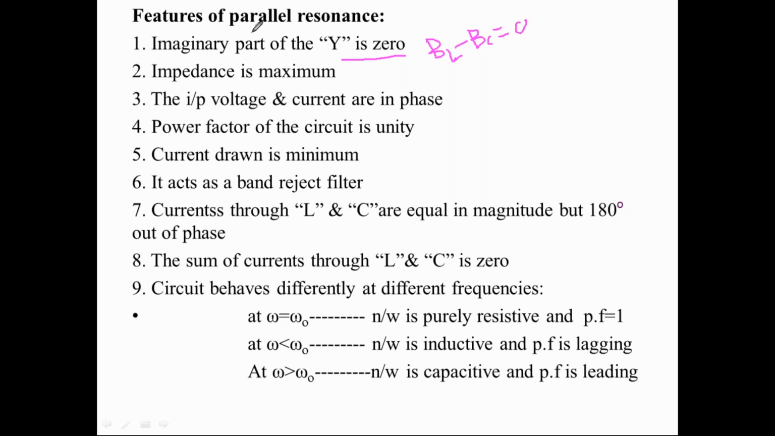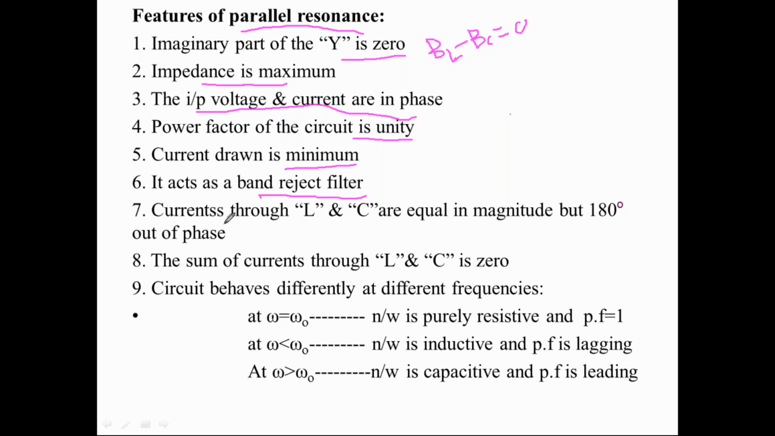For parallel resonance, the impedance is maximum at this value. Voltage and current are in phase, and the power factor is equal to unity at F equal to FR. The current drawn is minimum, so its application is a band reject filter. The series RLC circuit is a band pass filter, but the parallel RLC resonance circuit is a BRF, band reject filter.